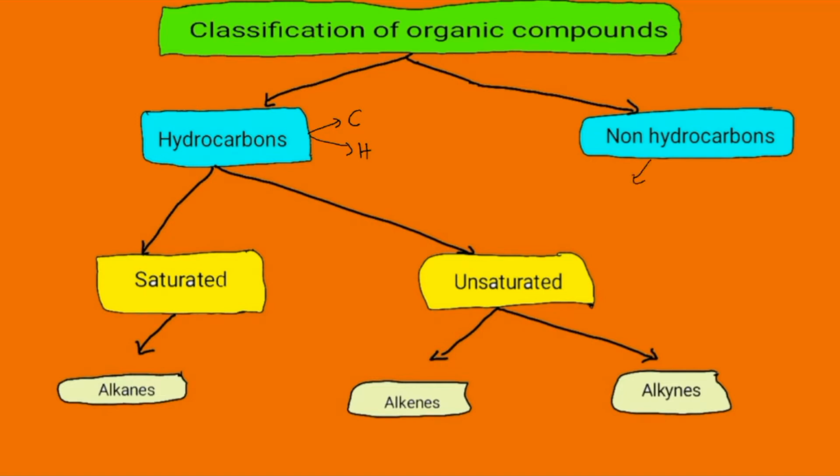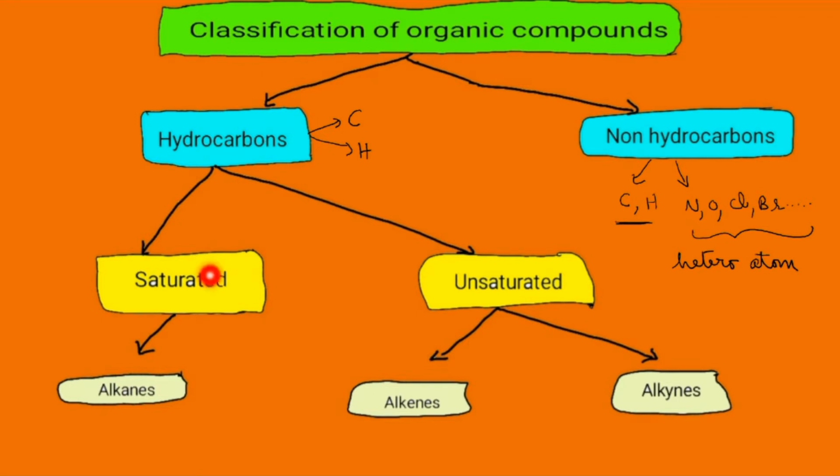They are compounds containing carbon and hydrogen, and in addition to that, you can see other atoms also: nitrogen, oxygen, chlorine, bromine, etc. These atoms which are present along with carbon and hydrogen, we call heteroatoms. So carbon, hydrogen and these heteroatoms together we call non-hydrocarbons.